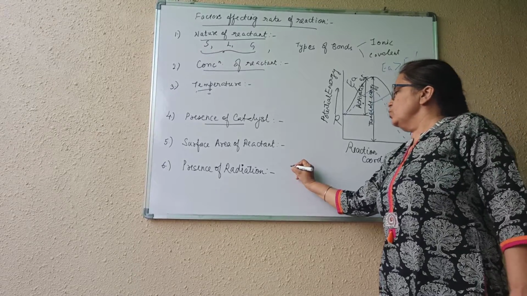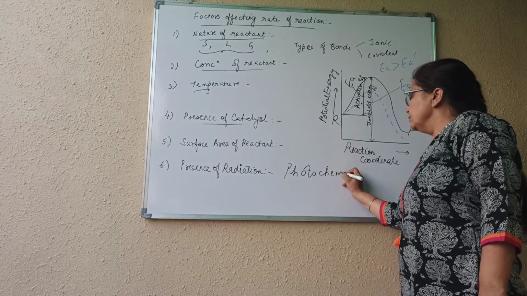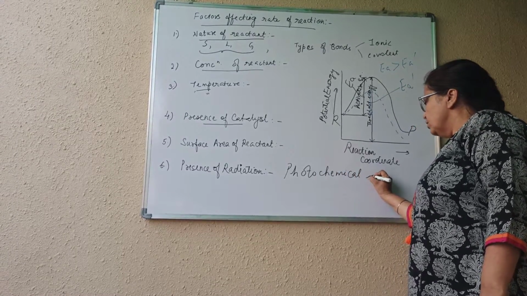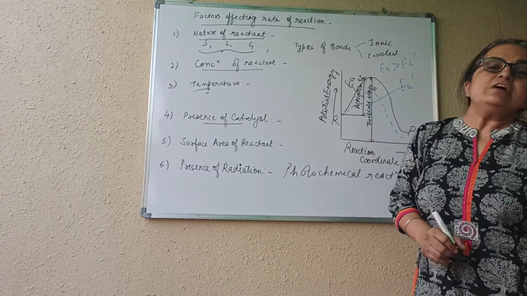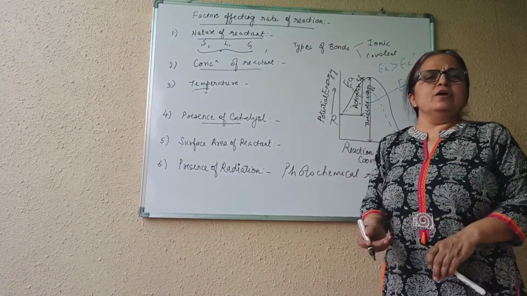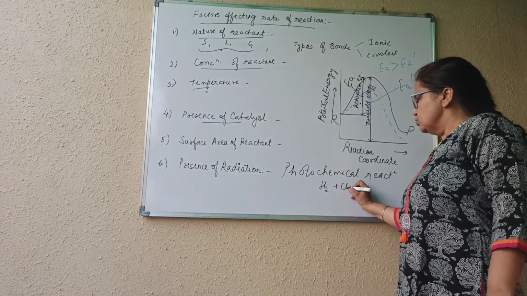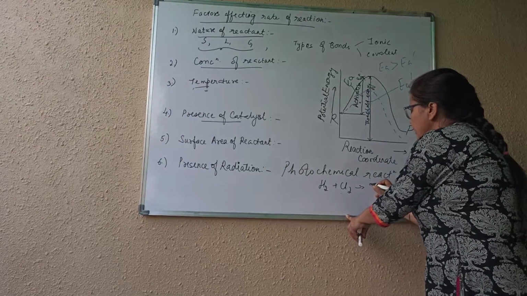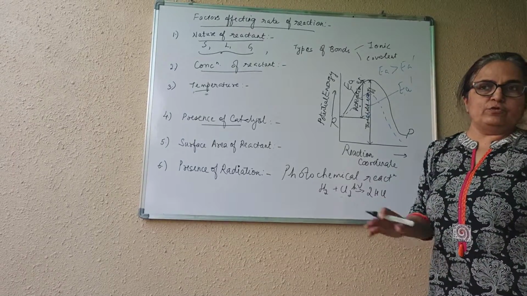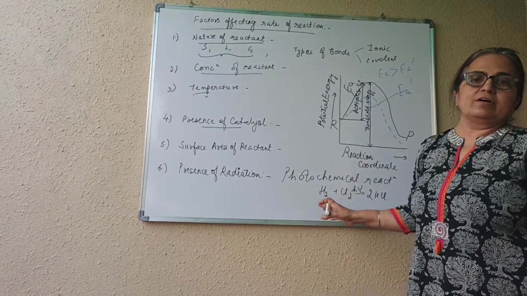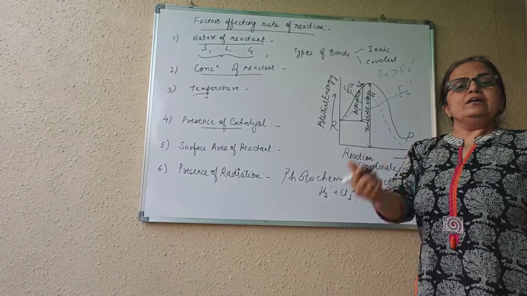Next, presence of radiation. This is essential only for photochemical reactions. Now, what are photochemical reactions? Those reactions which take place in the presence of sunlight. A very common example is photosynthesis. You can have even this example, H2 plus Cl2 forming HCl. This occurs only in the presence of sunlight. If you carry out this reaction in the dark, it can never occur. Okay, so these are the main factors which affect the rate of reaction.